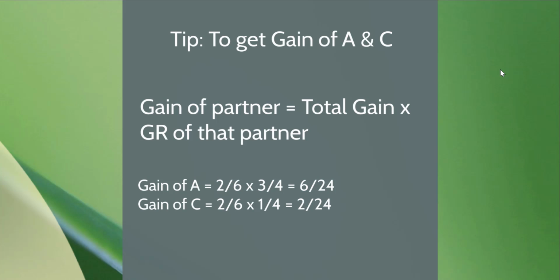Similarly, the gain of C can be calculated by taking the total gain, 2 divided by 6, and multiplying it with the gain ratio of partner C, which is 1 divided by 4, and we get the gain of partner C as 2 divided by 24. So we need to remember this. The gain of A is 6 divided by 24, and the gain of partner C is 2 divided by 24.